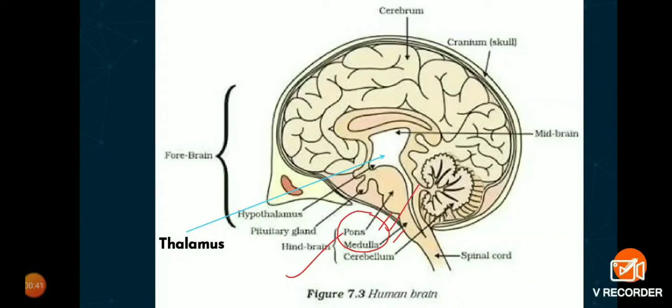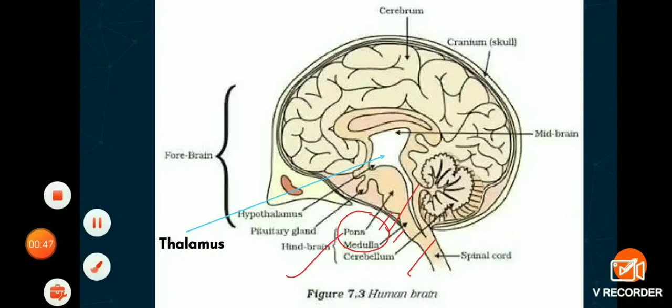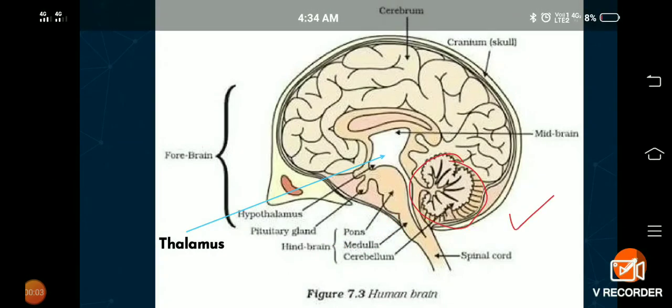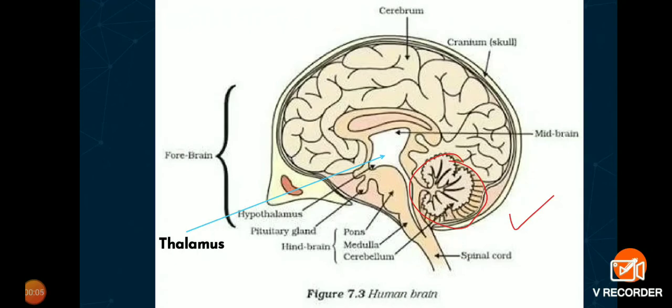Respiration is basically controlled by pons. And the cerebellum, this is cerebellum. It controls and maintains equilibrium of the body. For example, you are able to walk in a straight line, right? Then you can ride a bicycle, and you can pick up a pencil, right?